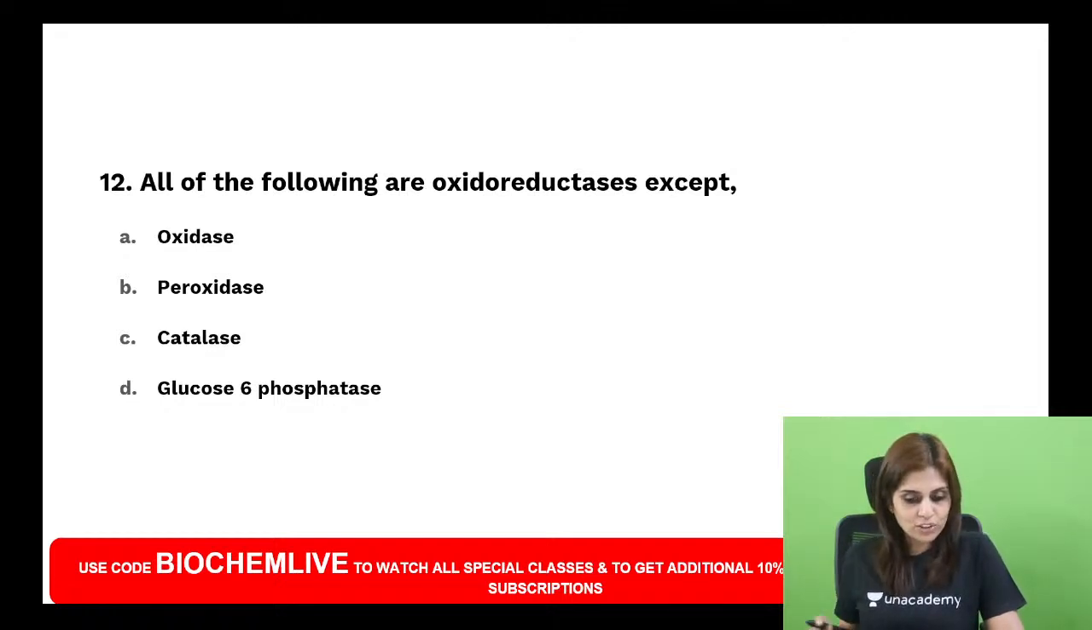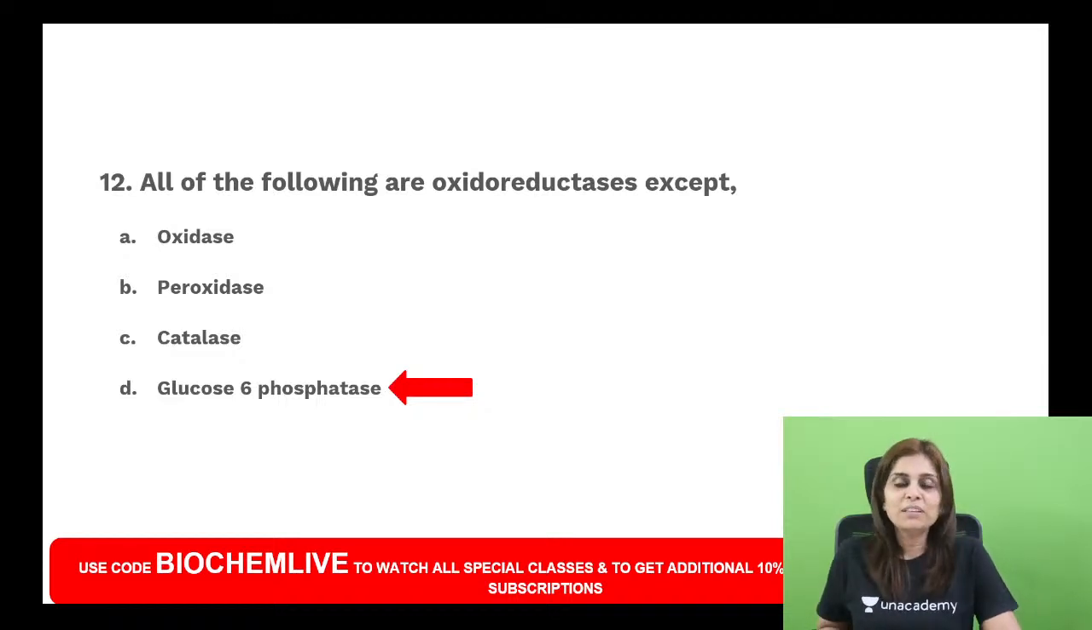All of the following are oxidoreductases except, yes. It is glucose 6-phosphatase. How to tackle biochemistry in these 2 months? It's not something which you should tackle.